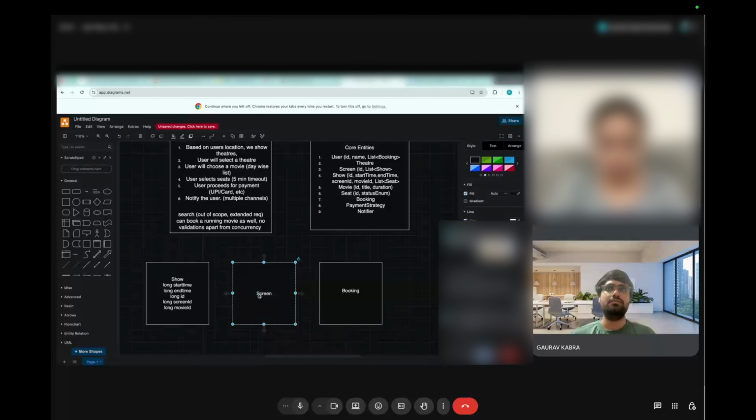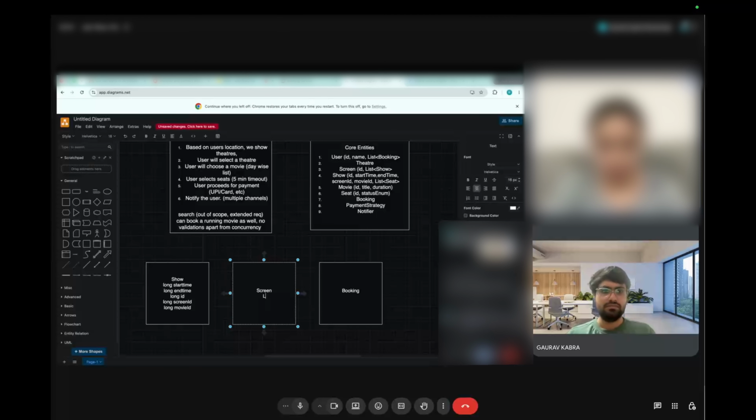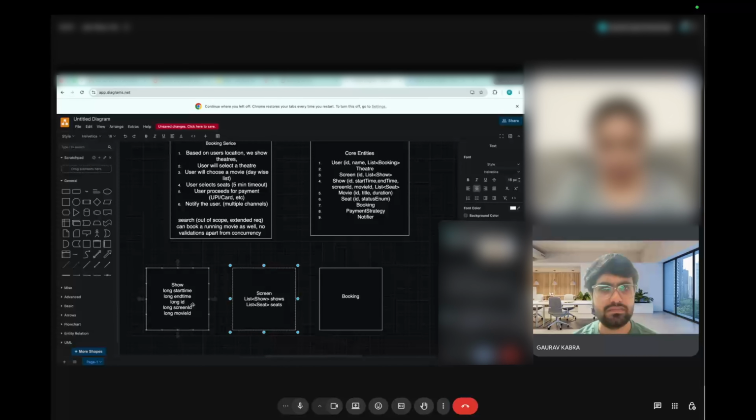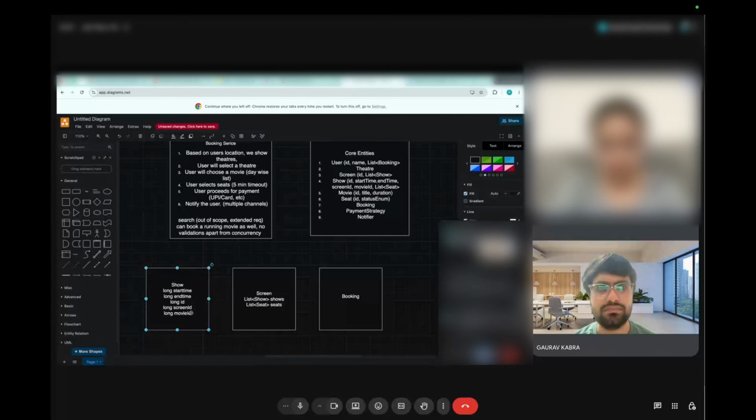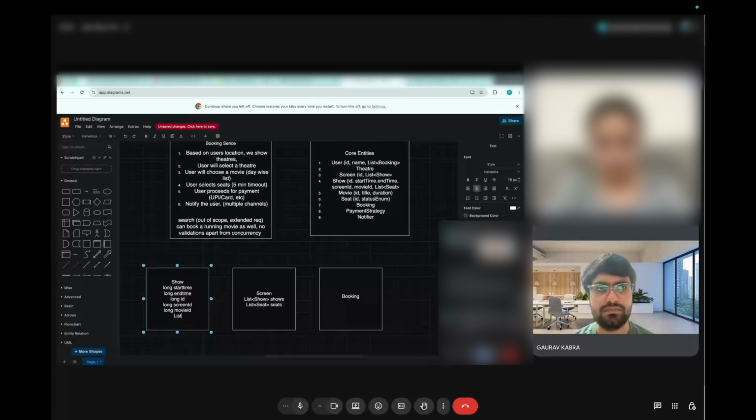Then the screen will just have, you can have a list of seats here as well, the physical entity, but the actual entity will be here.